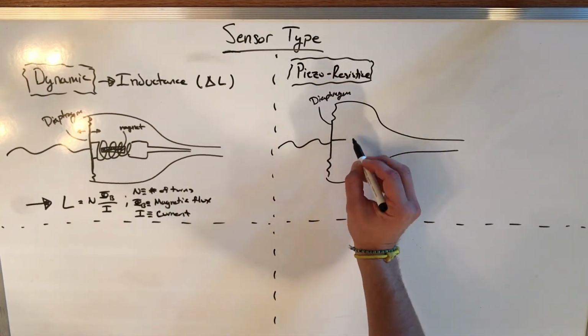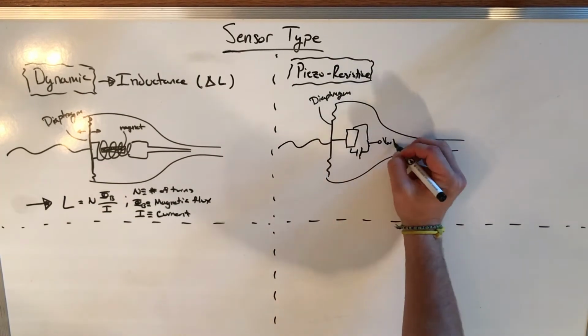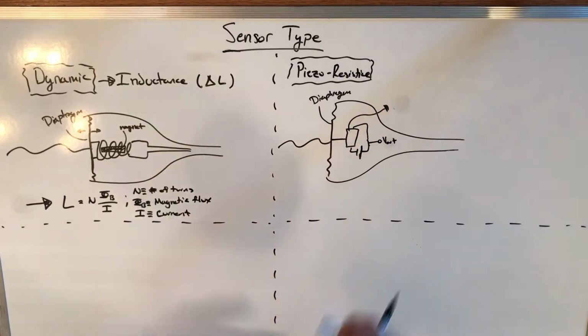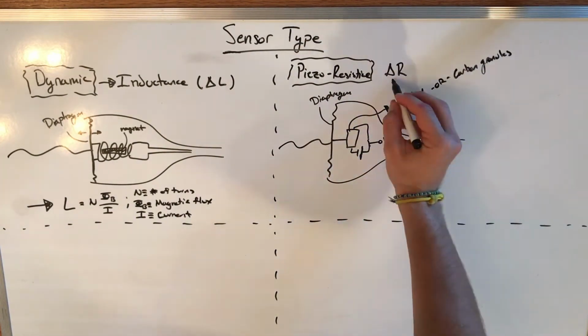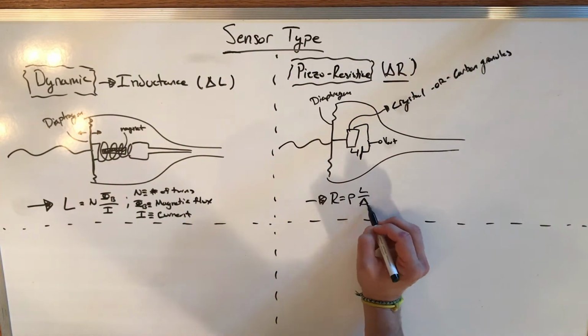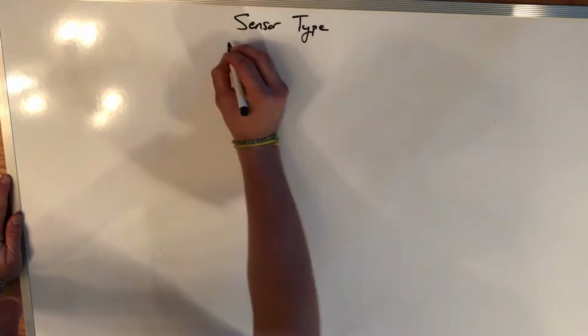Next, we have piezoresistive. This is where the diaphragm moves, and it'll create stress or strain on a certain object, either a crystal, or in many old microphones, carbon granules, which then changes the resistance. This common formula is resistance is resistivity times the length over the area.